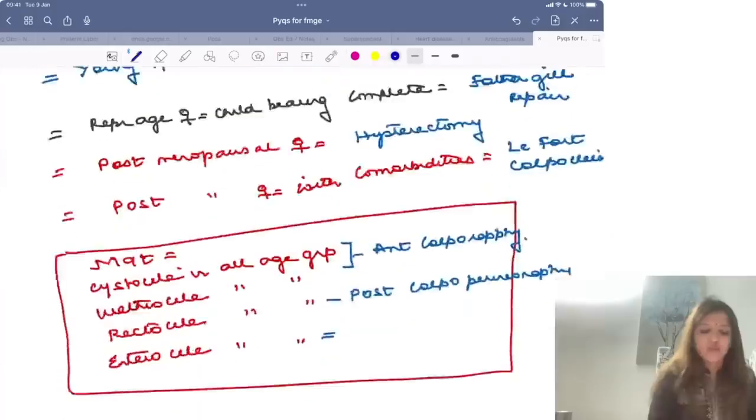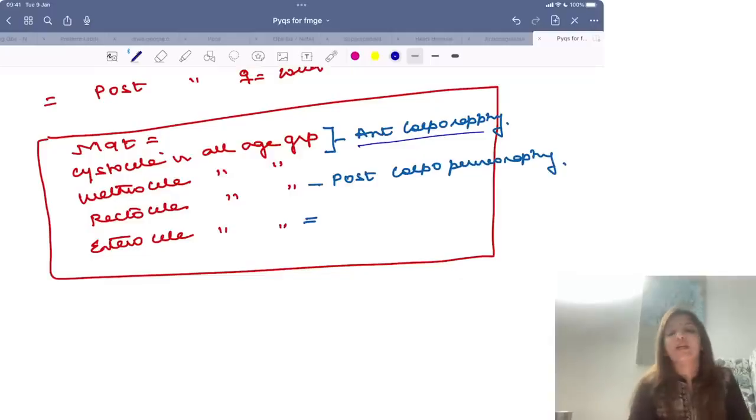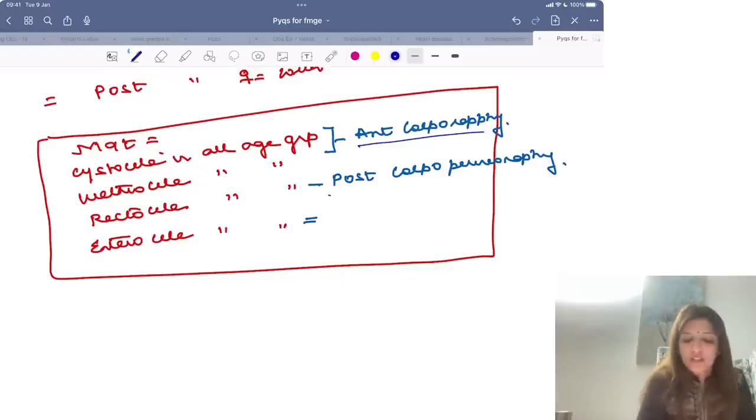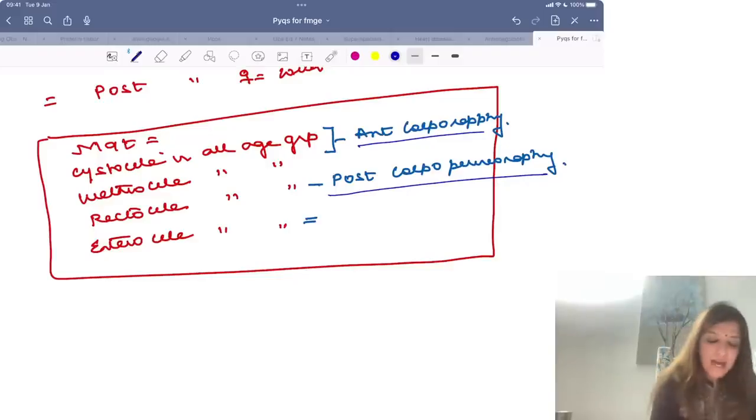What if they ask you what is the management of cystocele? Now, whenever they ask you, management of cystocele in all age groups is anterior colporrhaphy. Similarly, management of urethrocele in all age groups is anterior colporrhaphy. Management of rectocele is posterior colpoperineorrhaphy, and management of enterocele is Moskowitz repair.